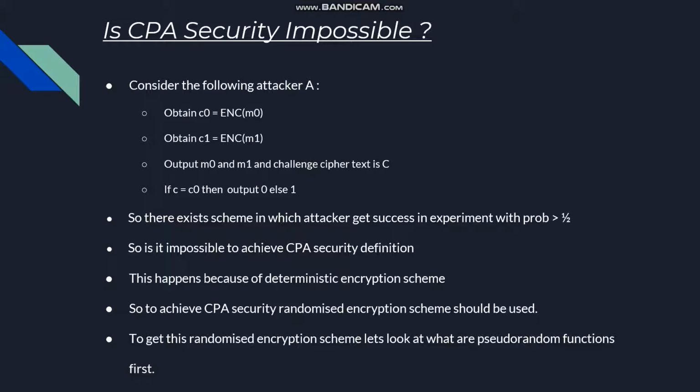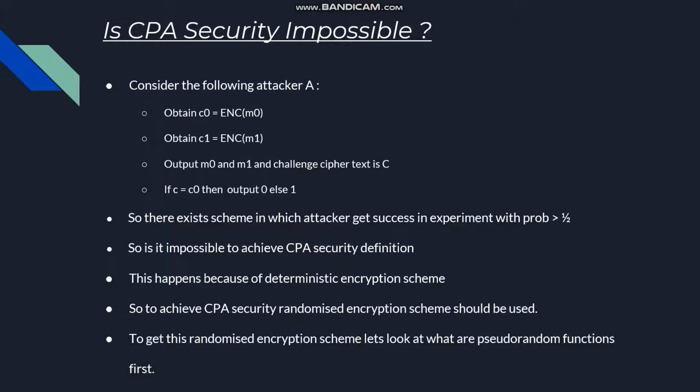So, contradicting the last definition of the CPA security, there exists a scheme which is providing the success to the attacker with probability greater than half. So is it impossible to achieve that definition of the CPA security? Actually, this is happening because of the deterministic nature of the encryption scheme.